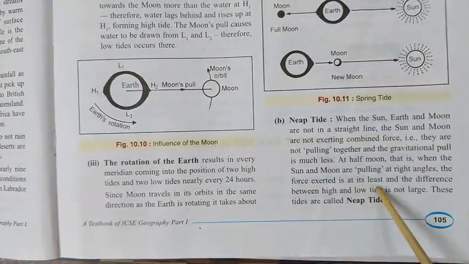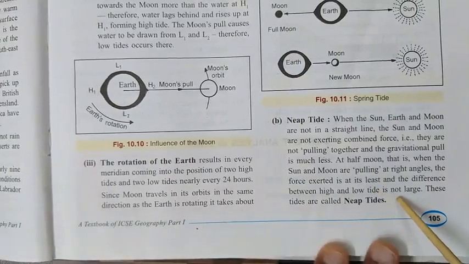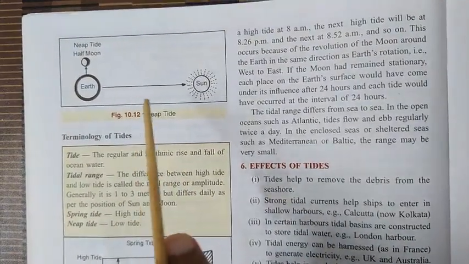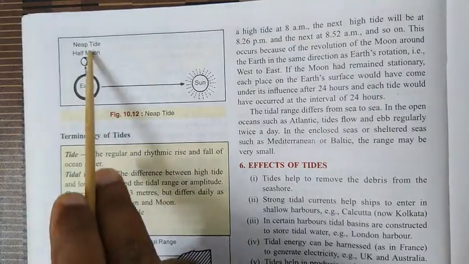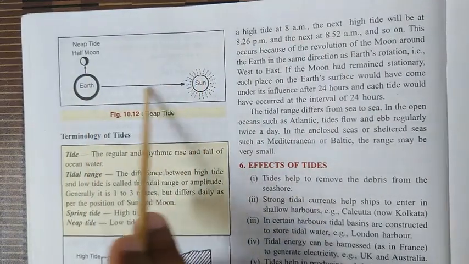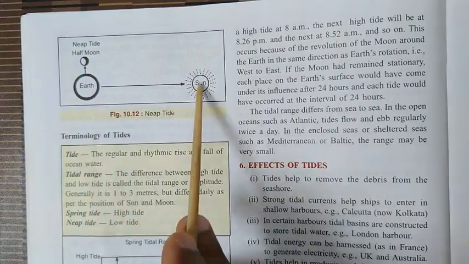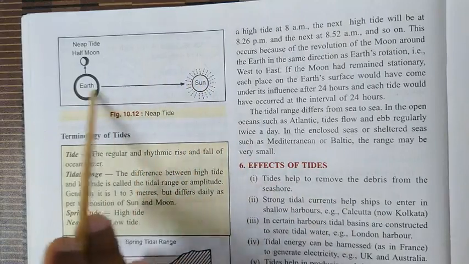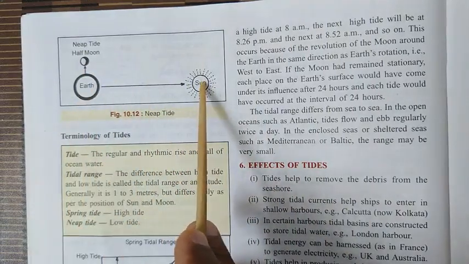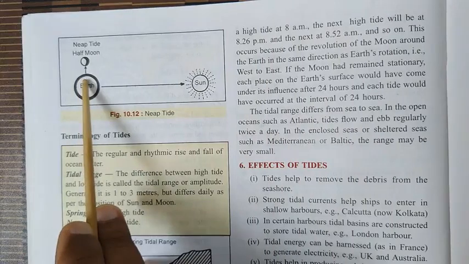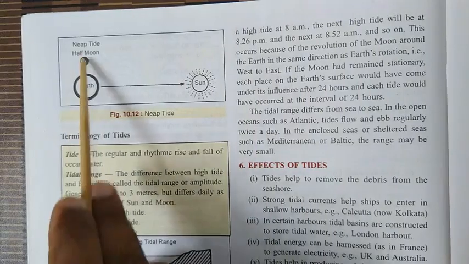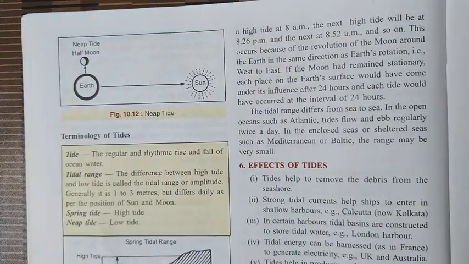Now next is the neap tide. The neap tide is a normal tide. Let me show you the picture here, the figure, that will be easier for you. Look at this figure: the moon, earth and sun are not in the same line, they are perpendicular. This is why the high tide is not very high and the low tide is not very low, and this type of tide is called neap tide. So I think all of you have understood this.